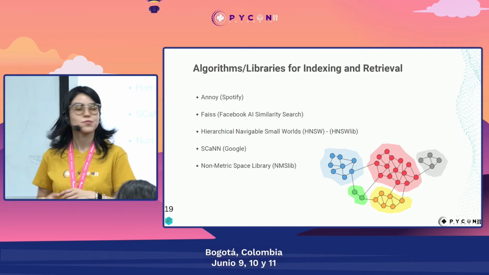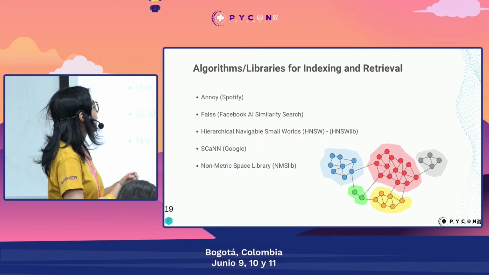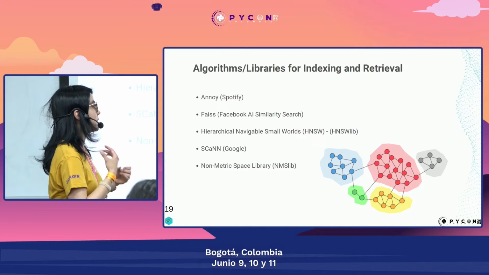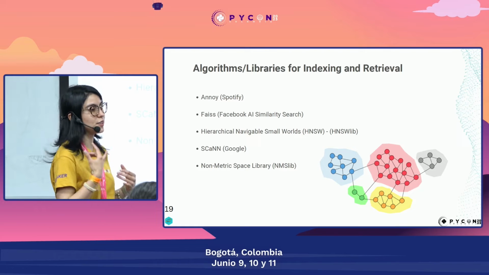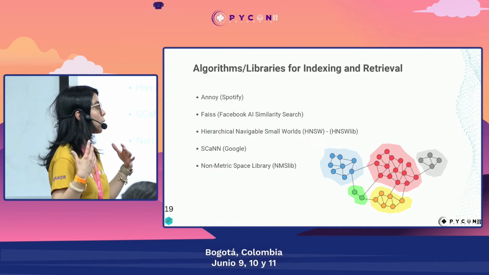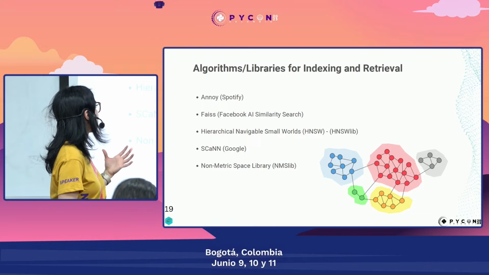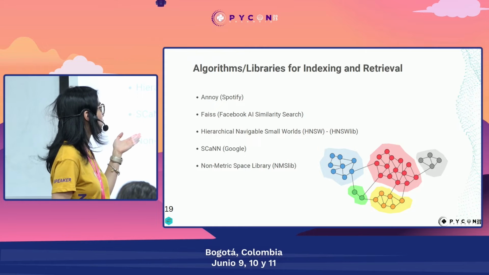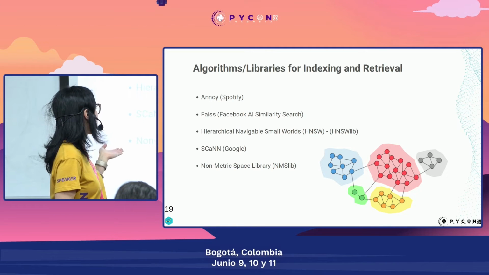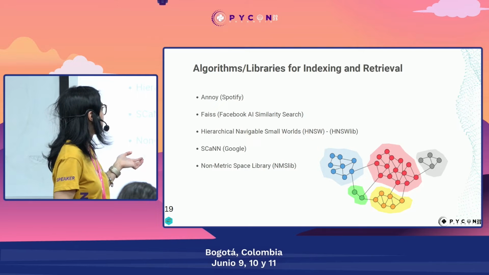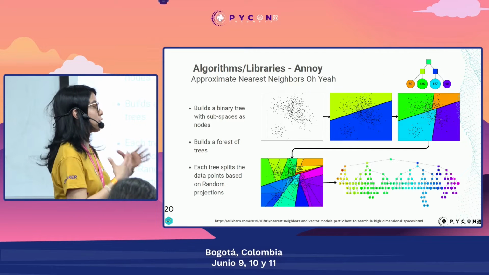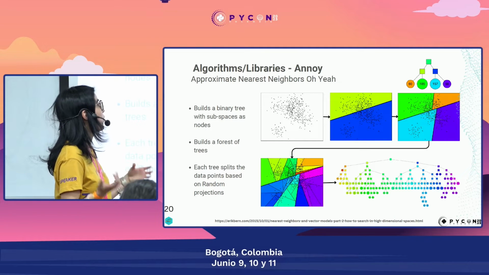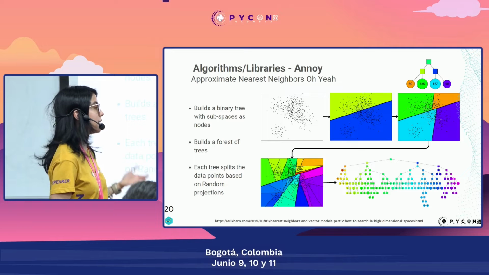Then there are many libraries and algorithms that have implemented efficient approximate nearest neighbors for high dimensionality spaces. For example, we have Annoy from Spotify, Faiss from Facebook, Hierarchical Navigable Small Worlds, ScaNN from Google, and non-metric space libraries. I think you will hear a lot about this during this PyCon, because I have seen that many of you are really interested in embeddings and these vector databases.